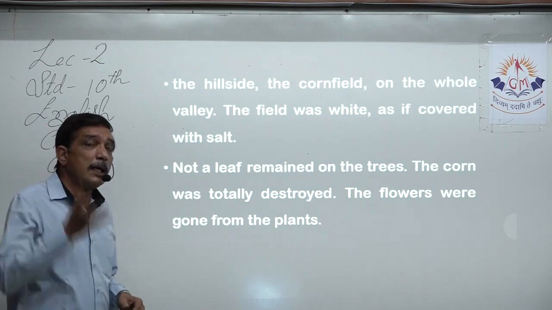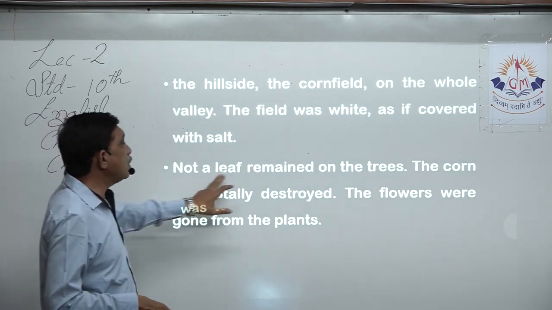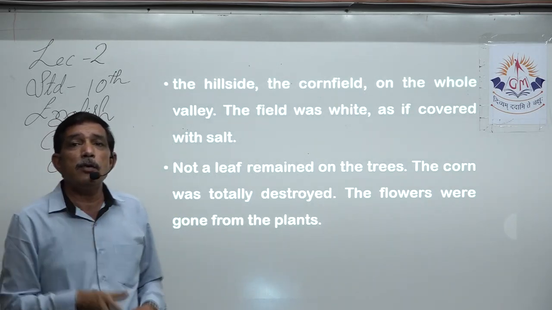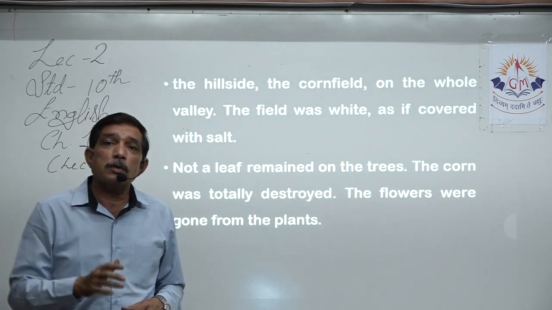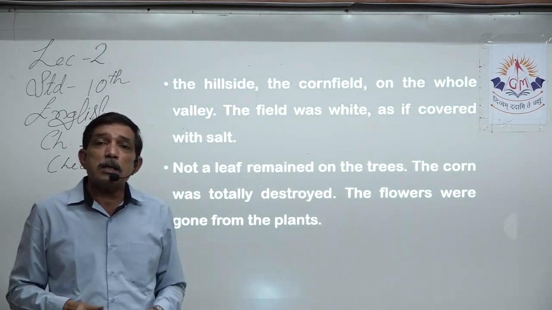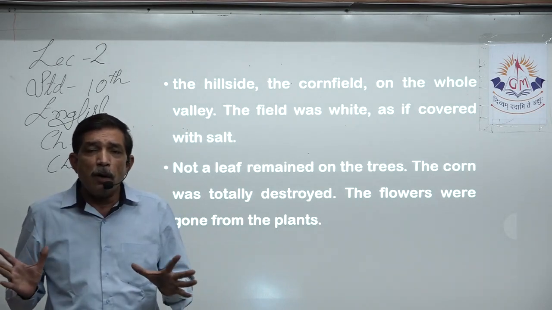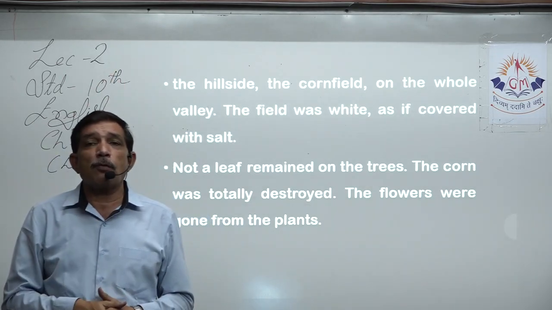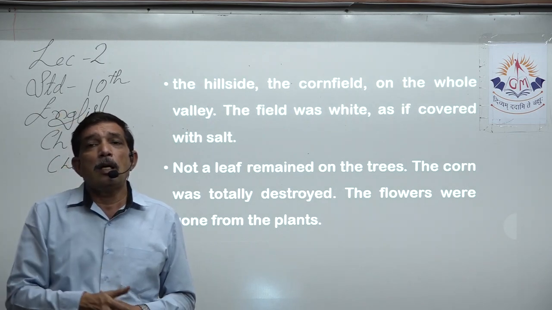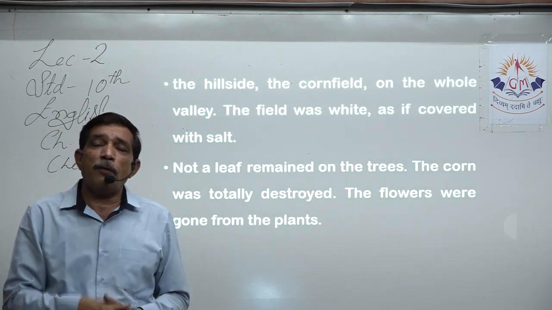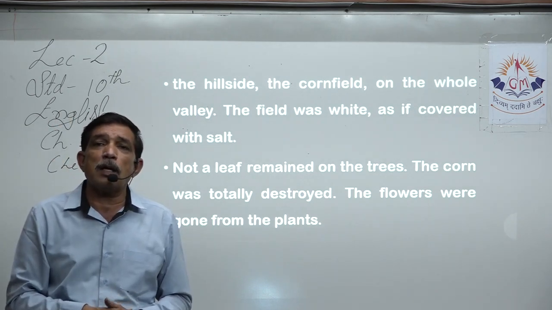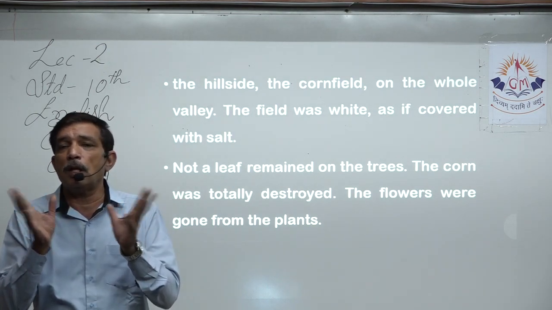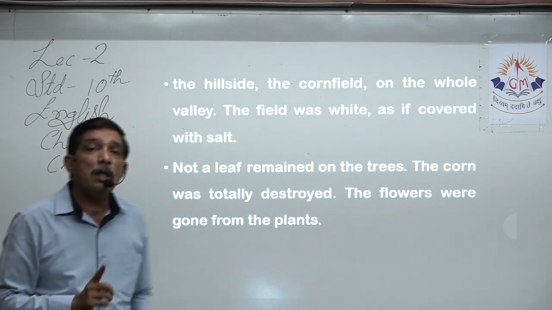Not a leaf. Now what is the impact of the hailstorm? Not a leaf remained on the trees. You're talking about the crop. The crop has very tender leaves, very delicate leaves. So what happens to the trees? Even the trees have become bare. Yes, just one hour ago they were lavish green with the green leaves on them. Now the hail kept on falling for one hour. Each and every hailstone that fell on a leaf cut off that leaf from the tree, and now you can see only the branches and twigs on the tree. Not a single green leaf is seen on the tree.